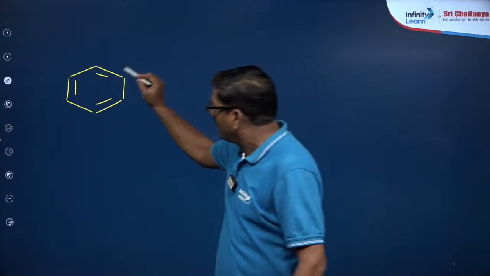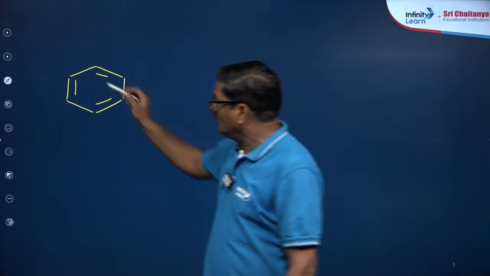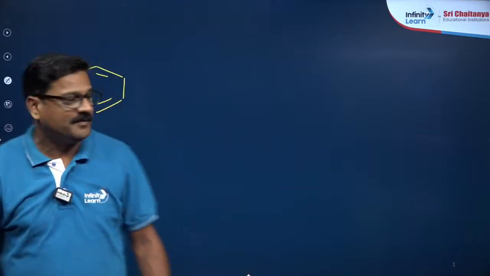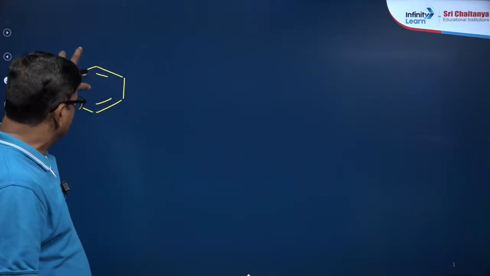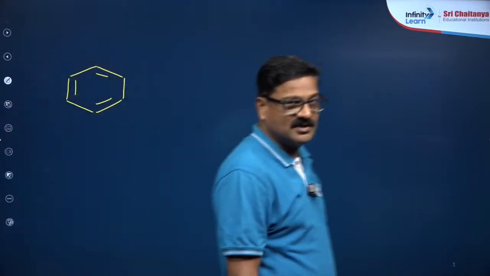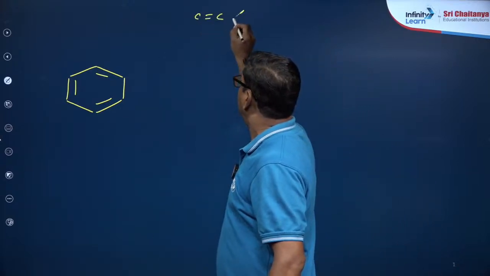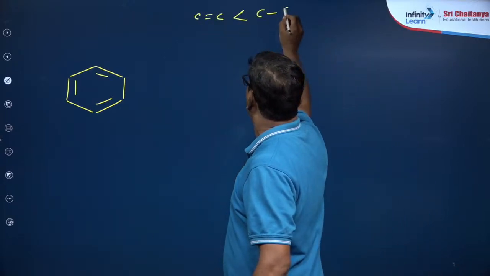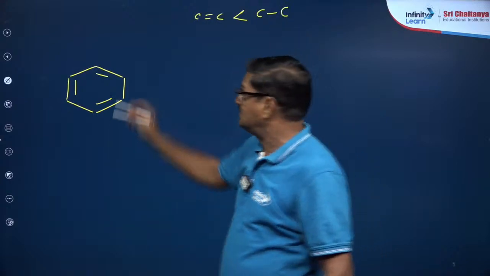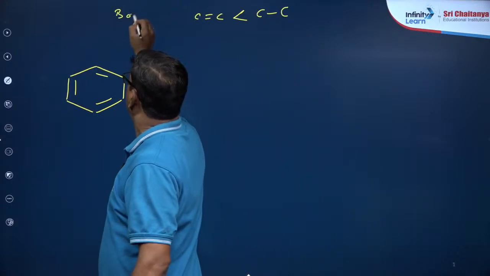Sir, why do you make a double bond? Why do you make a single bond? If you experimentally study the benzene structure, the carbon to carbon double bond length is less than the carbon to carbon single bond length. This is about the bond length.